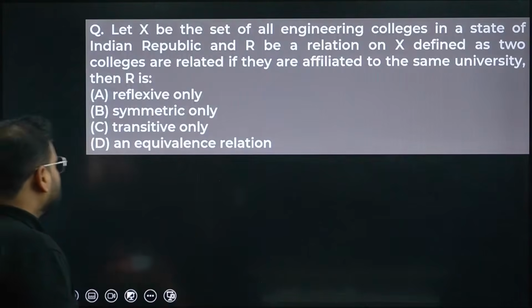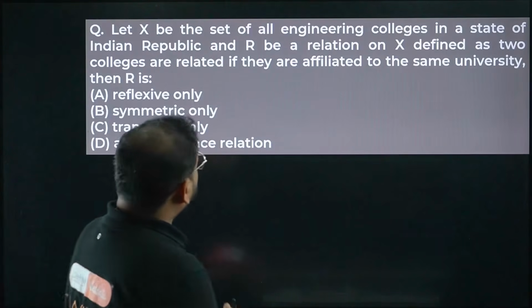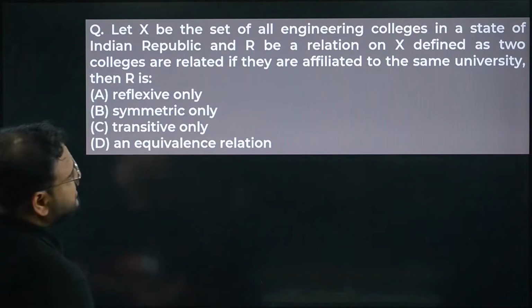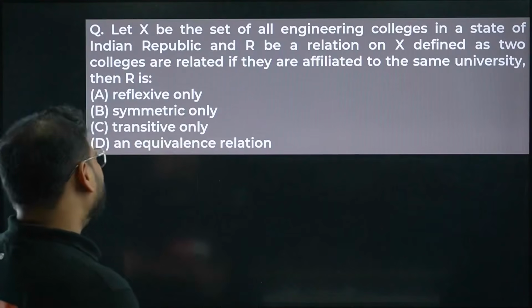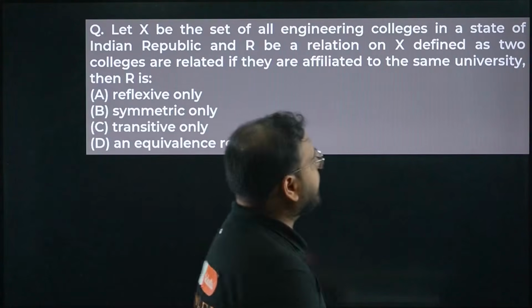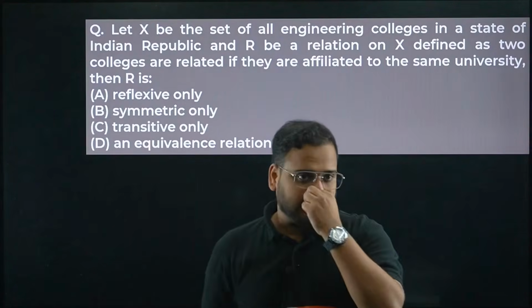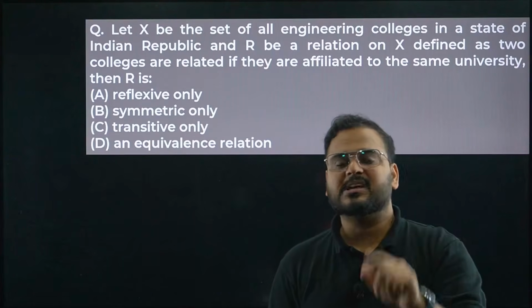Again, these are CT level questions, so they are not that challenging. Let X be the set of all engineering colleges in a state of the Indian Republic, and R be a relation on X defined as two colleges are related if they are affiliated to the same university.